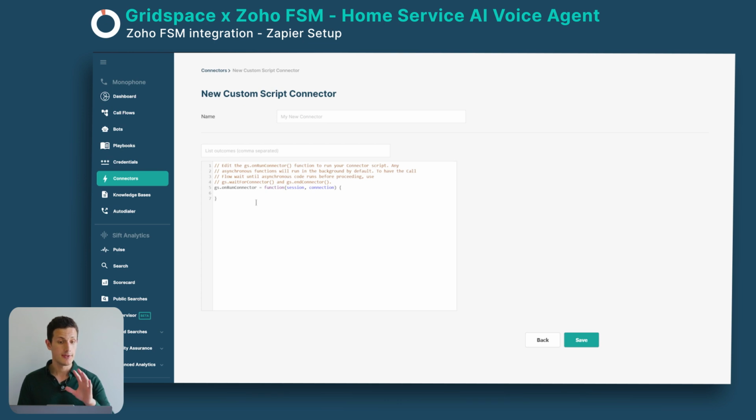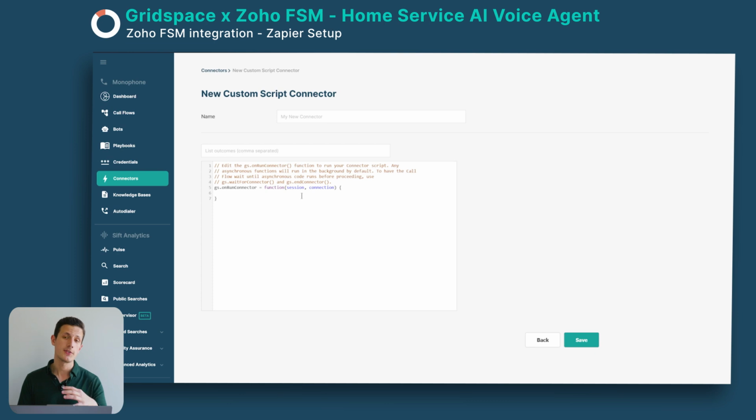So the first way, now we are inside our Gridspace UI. You can see we are in the connectors section, which basically is our scripts we're running in between our playbooks and call flows. And this is one way of doing it. So the first way is a more technical way, but also the direct way.